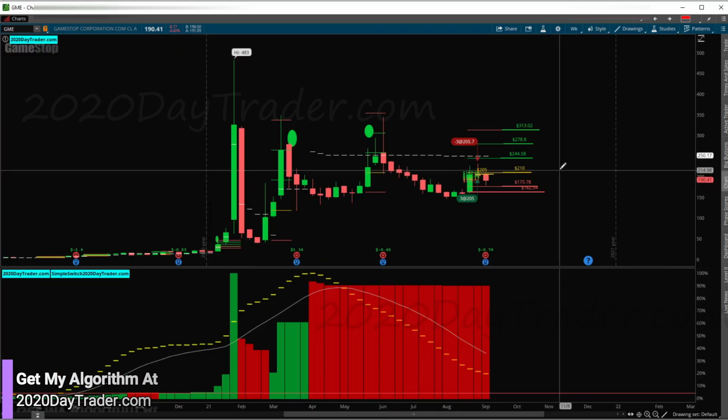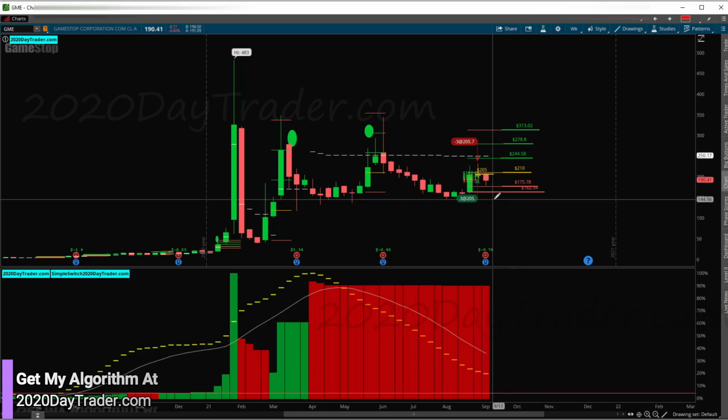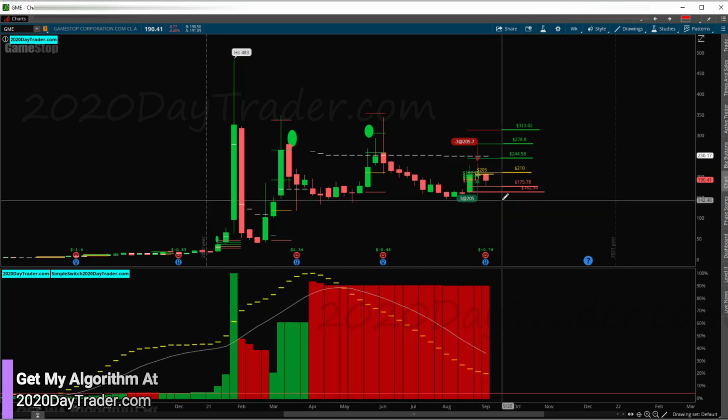GameStop looks bad on the weekly. So do not want to be trading GameStop right now, traders. No, thank you. Now, if it comes back down to this support area, there might be an opportunity to get in to the long side, especially if the algo flips and tells me that it's a strong trade or getting to the bullish area on the support. Then that might be a nice trade.